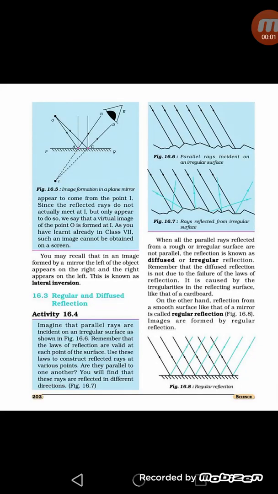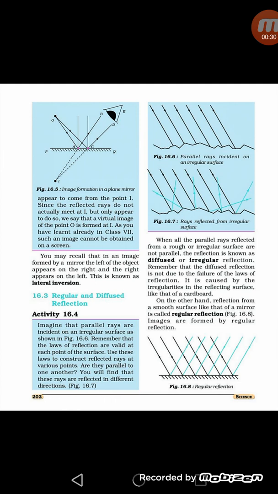Next topic of the chapter is regular and diffused reflection. When a ray of light falls on a reflecting surface, it gets reflected. The amount and the direction of the light reflected from any surface depends on the nature of the surface. Depending upon the nature of the reflecting surface, there are two types of reflection: regular reflection and diffused reflection.